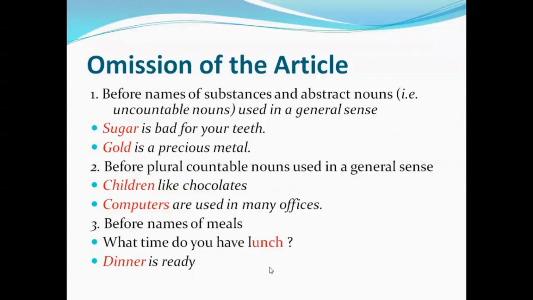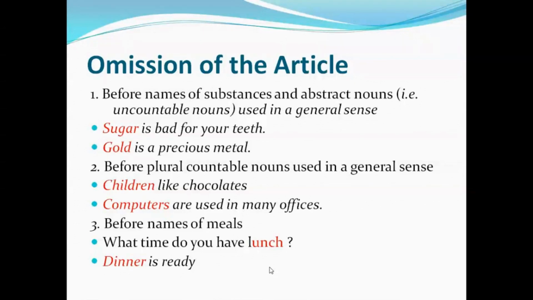Gold is a precious metal. Gold is again a substance or a metal. Here we don't specify it with article. We have to avoid using, or you have to omit using article. Instead of using a, an or the, we say gold is a precious metal.